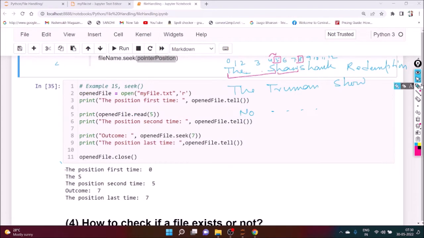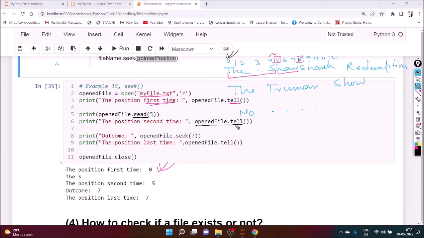Now open the same file. The position the first time, tell is what? Definitely it is 0. Then read the first 5, the S, 1, 2, 3, 4, 5, till this one.